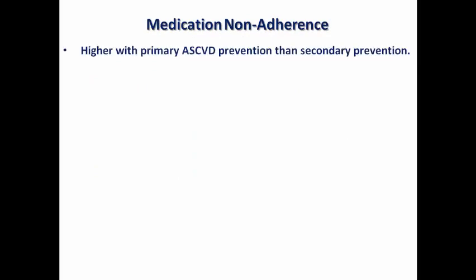And one of the most important challenges is medication non-adherence. The percentage, of course, is higher with secondary prevention, as here the patient has already established cardiovascular disease, so he is much more concerned to reduce residual risk. But in case of primary prevention, the patient may be reluctant to accept treatment measures because he is apparently healthy. I need to think about what the contributors to non-adherence are in order to try to combat them.